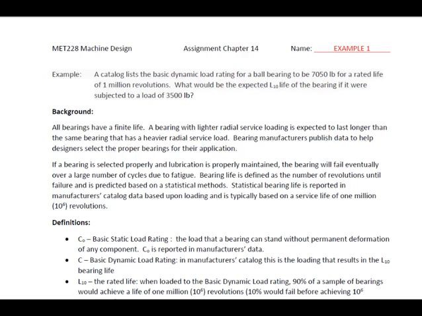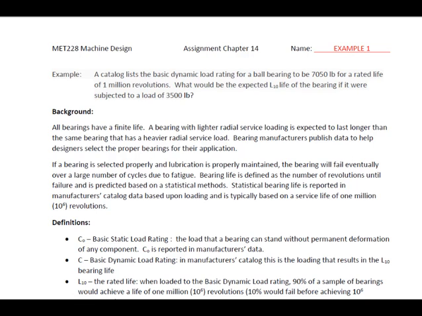Hello, this is an example problem from chapter 14. This is on page 575, example problem 14.1. The problem statement is, a catalog lists the basic dynamic load rating for a ball bearing to be 7,050 pounds for a rated life of 1 million revolutions. What would be the expected L10 life of the bearing if it were subjected to a load of 3,500 pounds?